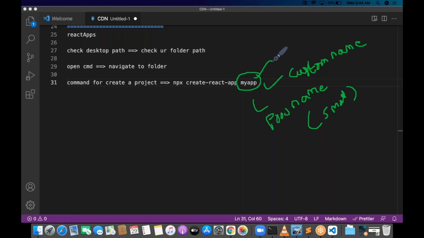Remember one point. I've given the project name as my app. Is the M a capital letter or small letter? Small letter. And for app, the A can be a capital letter if you want. But the first letter is a small letter, and the project name should not have spaces or any special characters, except underscore. Is it clear? The thing is very simple, very important.